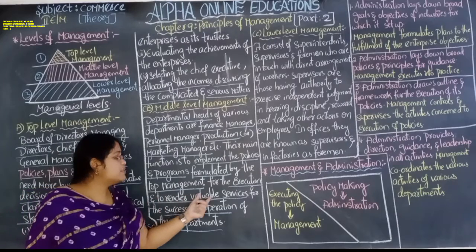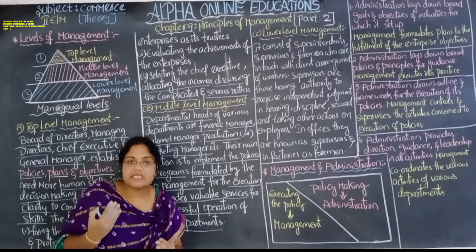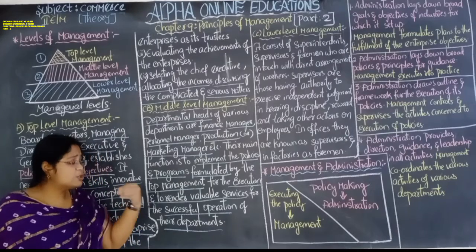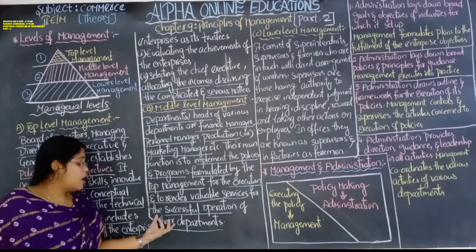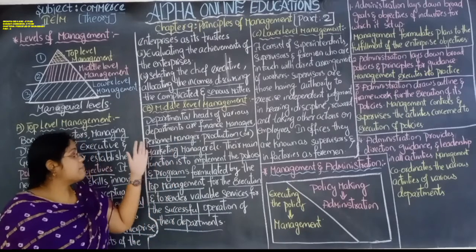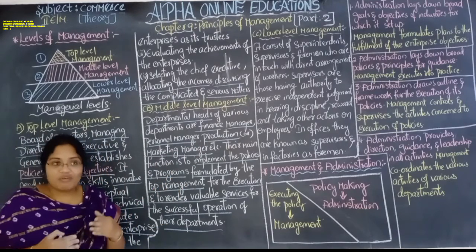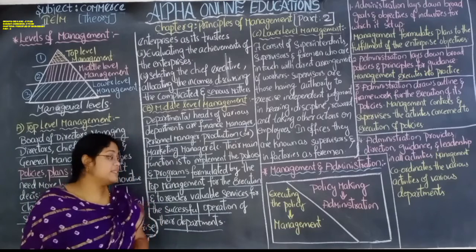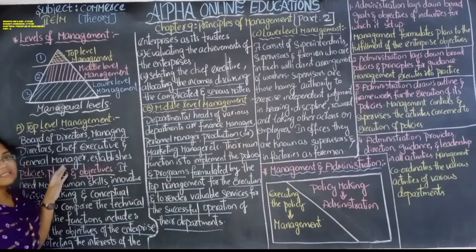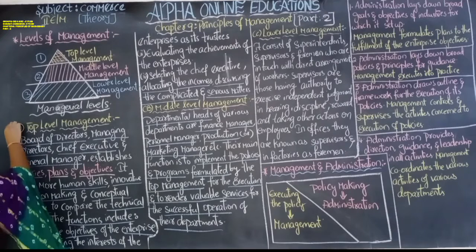To render valuable services for the successful operations, whatever services are required for the success of the operations, they have to provide for the development of their departments, whether finance, personnel, production, or marketing, by implementing the policies and programs directed by the top level management.